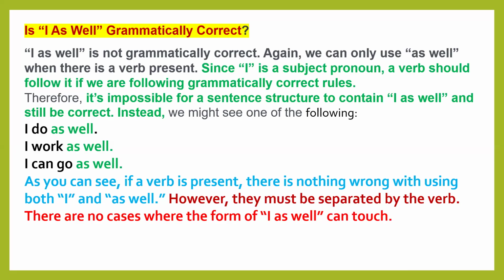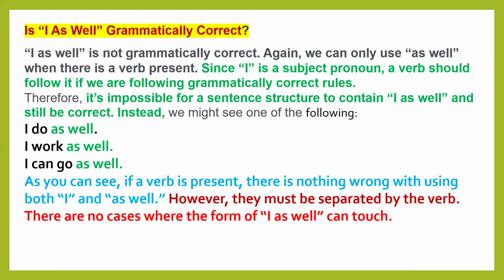Instead, we might see one of the following: I do as well, I work as well, I can go as well. In these three example sentences, we have used as well at the end of the sentence, and before that, we have used a verb: do, work, go. So as well is always used when there is a verb present in a sentence.